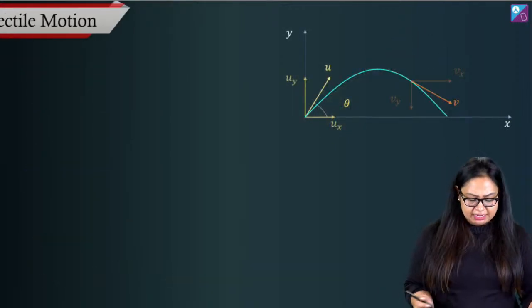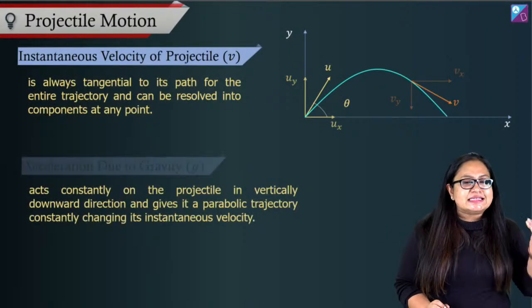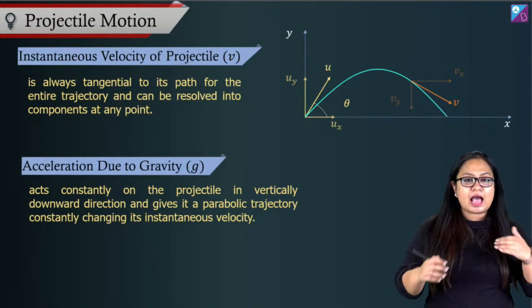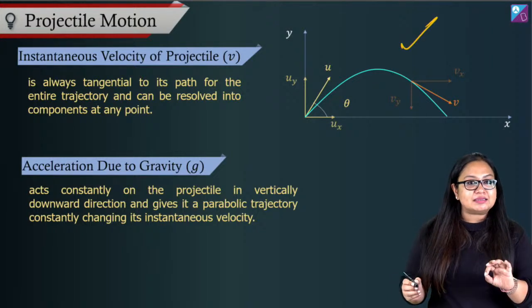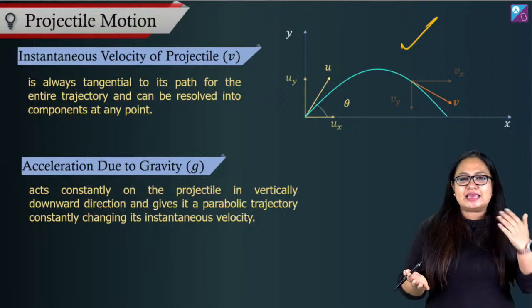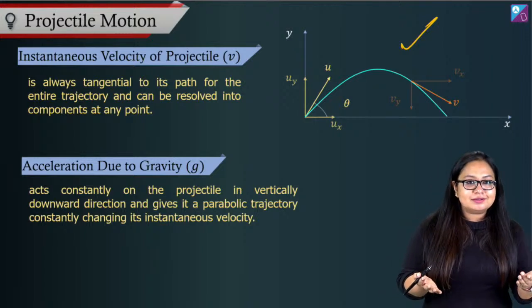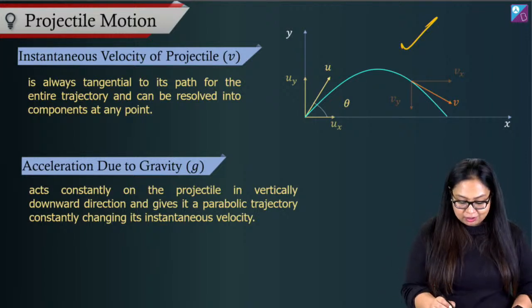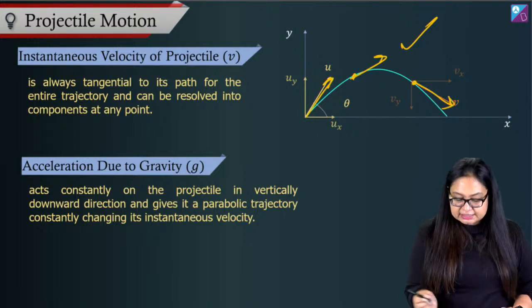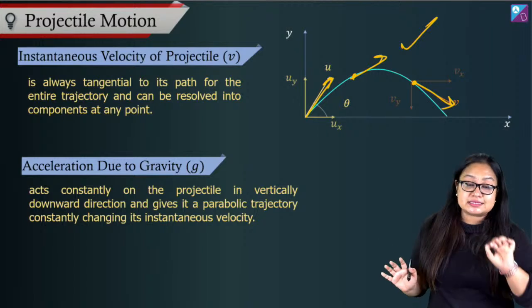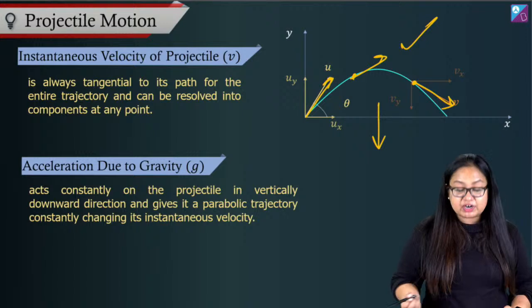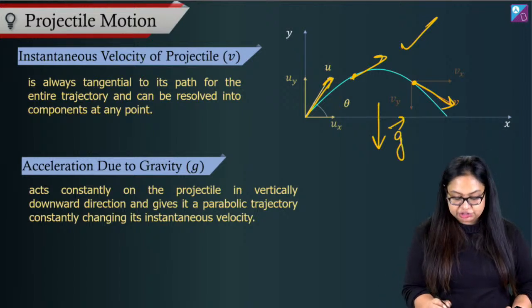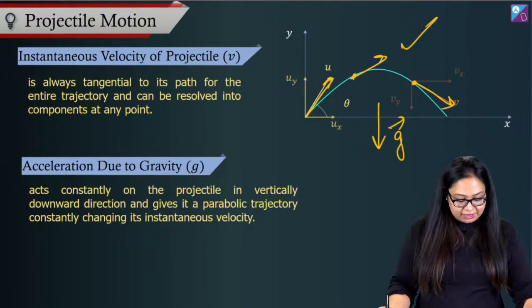You know this already. Now, when we talk about instantaneous velocity of the projectile, what happens to it? Well, think about it this way. The projectile is going along this parabolic path. This is a 2D motion. What happens in any general 2D motion? Velocity's direction is along the tangent. So initial velocity is like this, velocity over here is like this, velocity over here is like this, and so on and so forth. What about acceleration? Acceleration is acceleration due to gravity only, that is only in the vertically downwards direction.